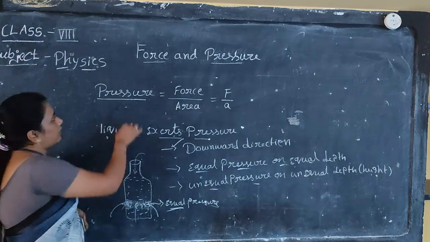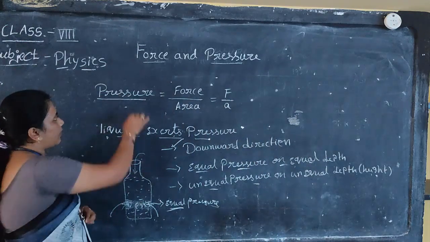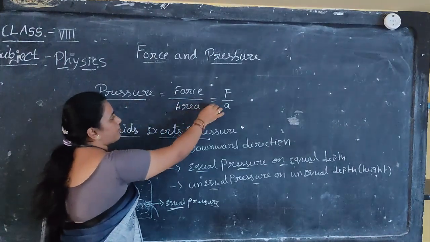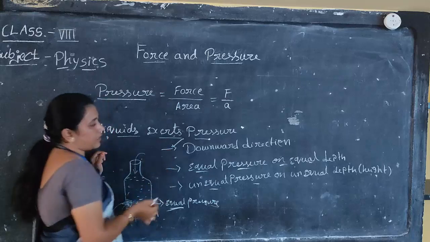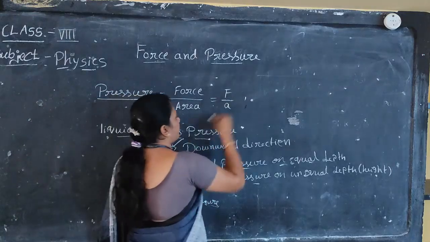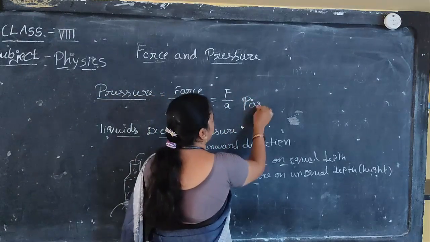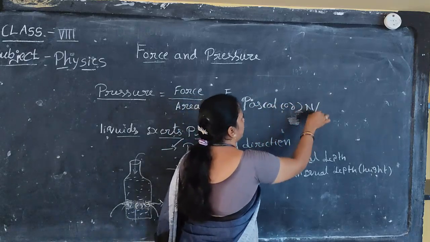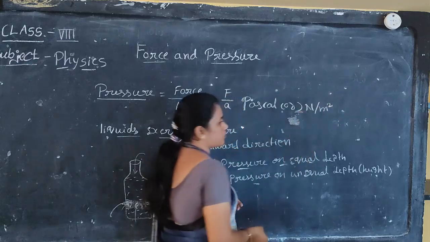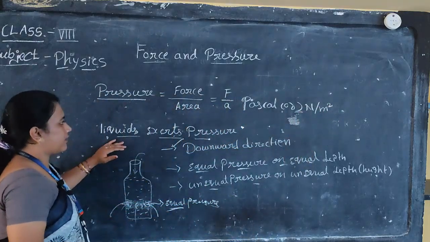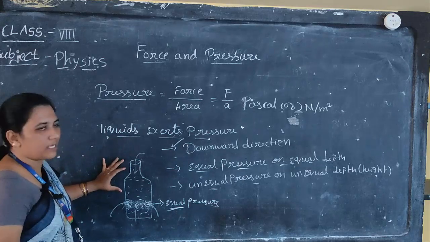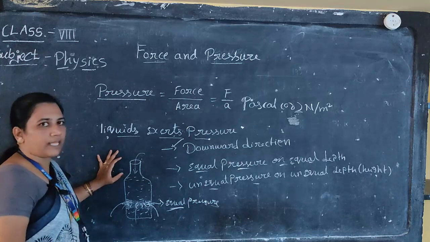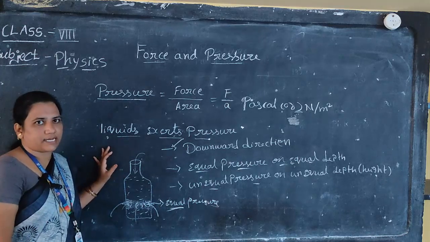So here what you have to learn is what is meant by pressure. You have to learn the pressure definition, formula and its units. What are the units? Pascal or Newton per meter square. Then also how liquids exert pressure on substances. Okay, thank you. I will continue in the next class.